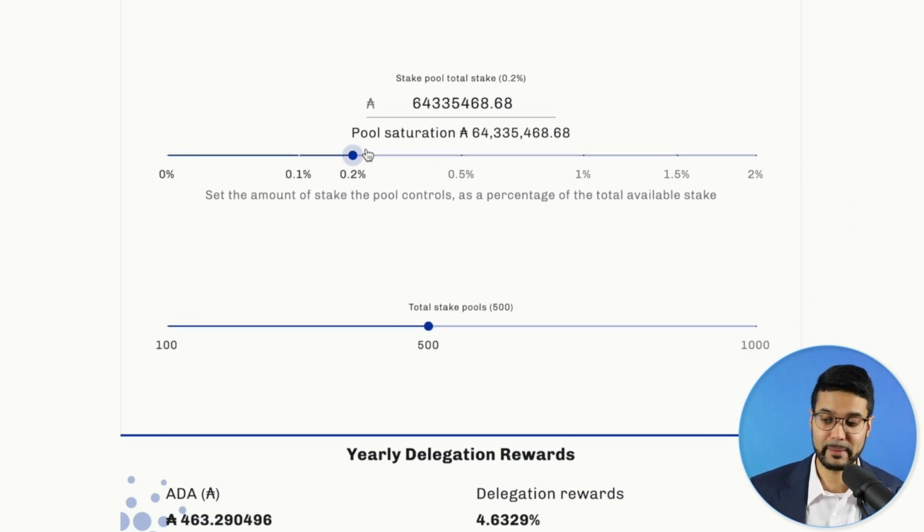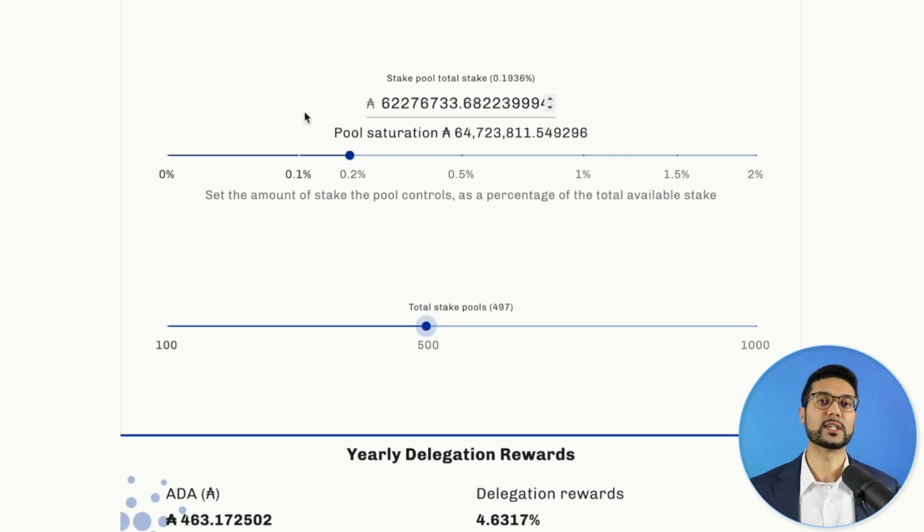So this is the K parameter. The pool saturation we can see is adjusted based on the total number of stake pools. Currently, K is set to 500 stake pools. And with that, we can see the pool saturation is 64 million ADA, or just slightly above 64 million.